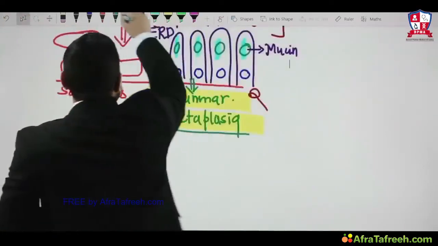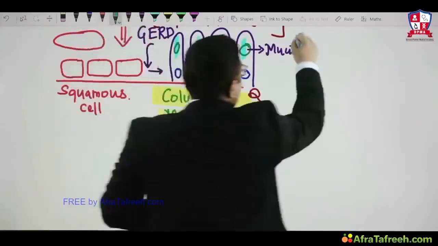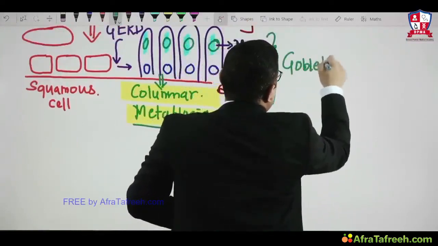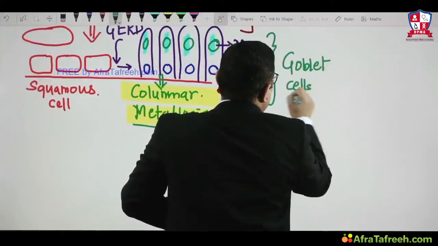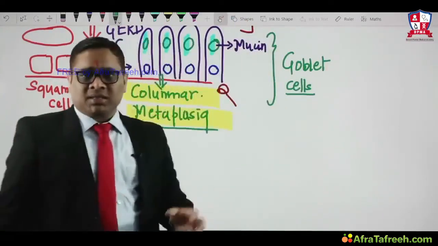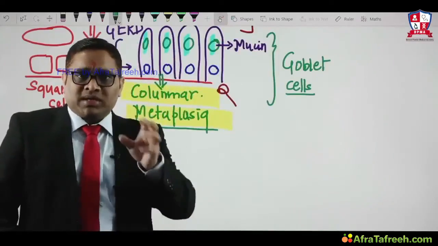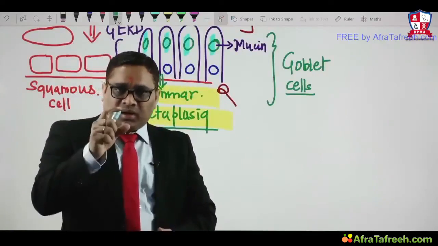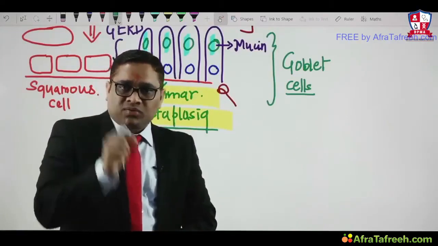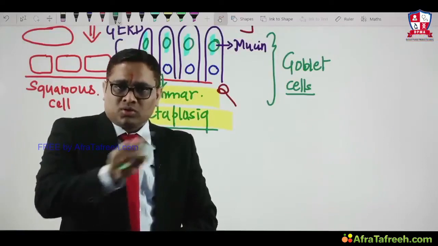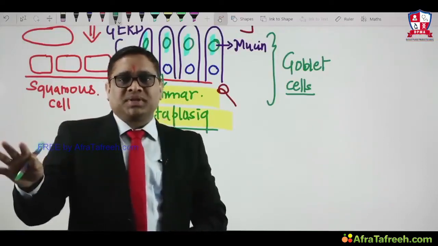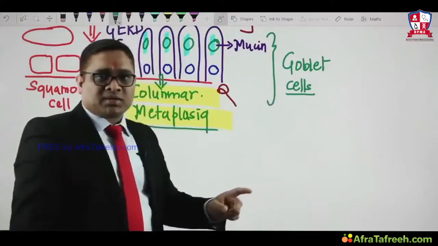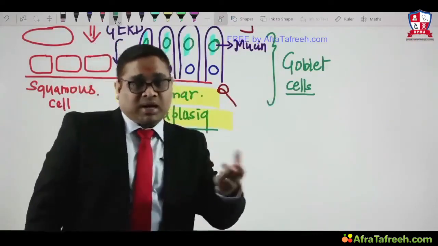So these mucin-containing cells are called goblet cells. Now the question in the DNB exam was, will you find goblet cells normally in an esophagus? Will you find goblet cells in a normal esophagus? The answer is no. No goblet cells will be seen in a normal esophagus. So whenever you find goblet cells in an esophagus, this may be a sign of metaplasia.